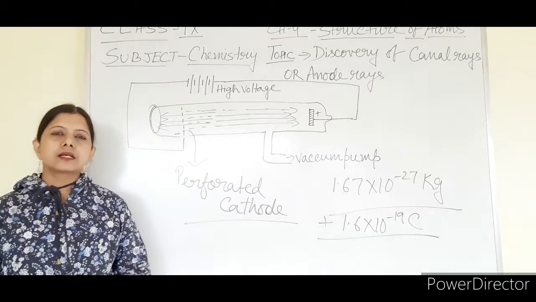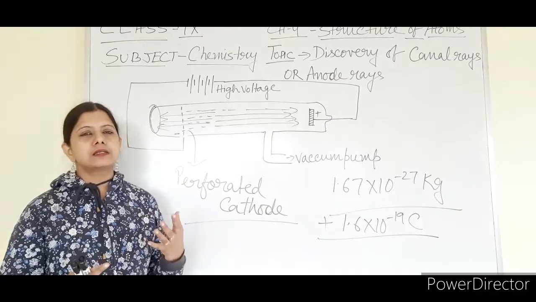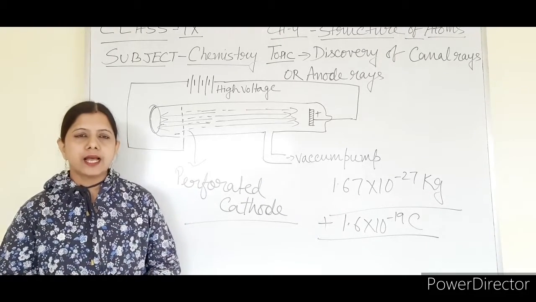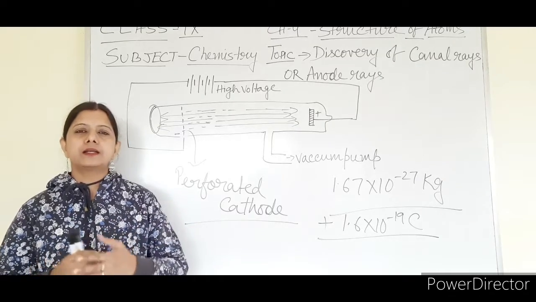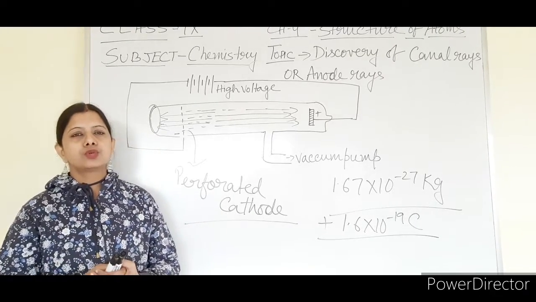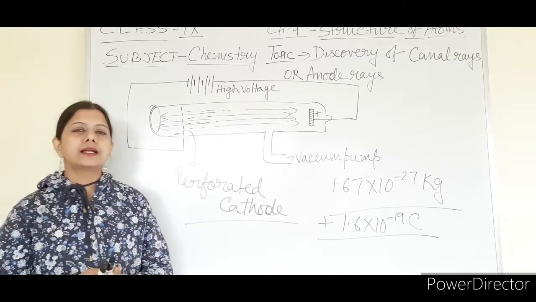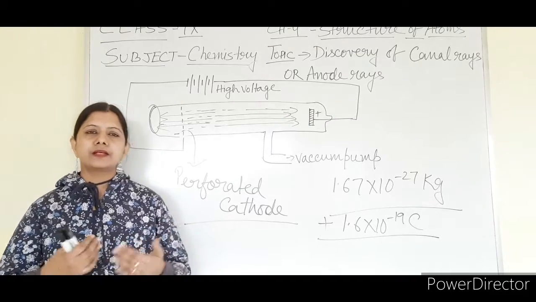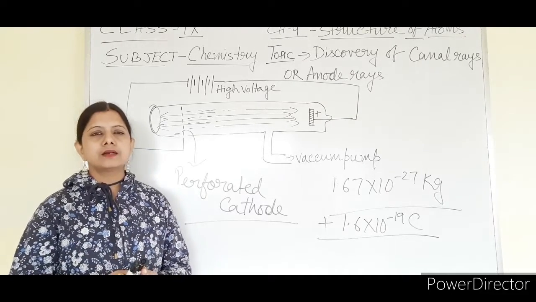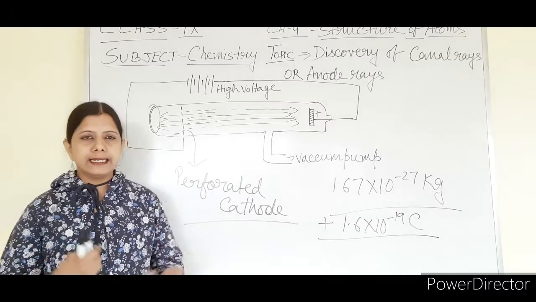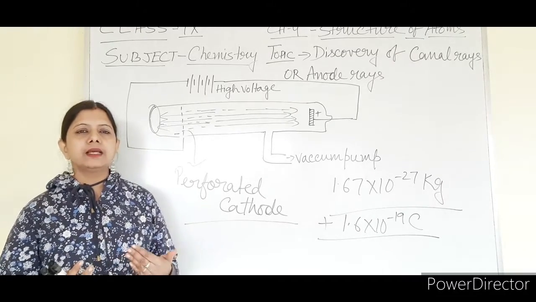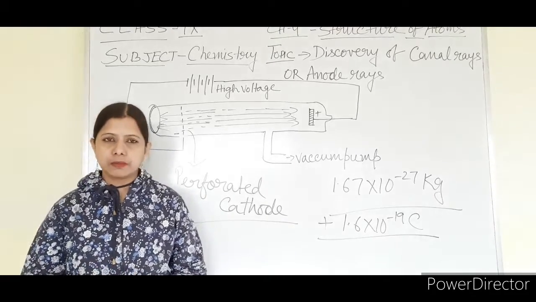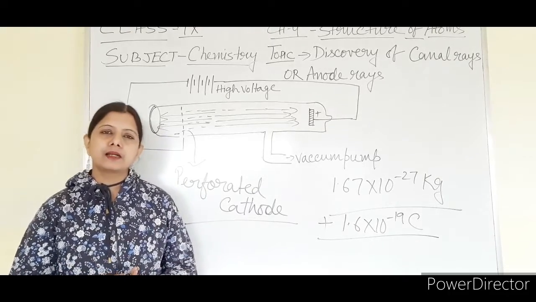Now the discovery of the electron set something off in the minds of the scientists. They started thinking that if negatively charged particles are present in an atom, there might be some other kind of charge present in the atom which should cancel the negative effect of the electron. Otherwise the atom could not be neutral in nature. So they tried to find out whether any other kind of particles, especially positively charged particles, are present in an atom or not.